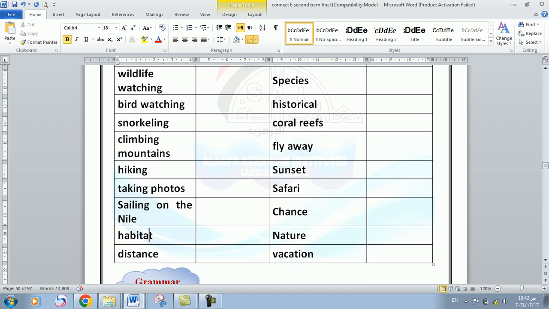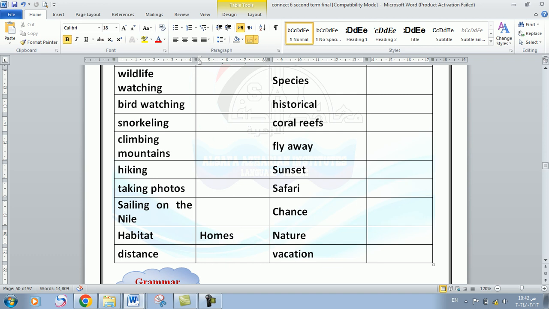The next word here we have is habitat. Habitat is actually like homes for animals and birds. Okay? And we have many kinds of habitats. We have grassland habitats, we have desert habitats, we have polar habitats. All of those habitats are different from each other for different animals.